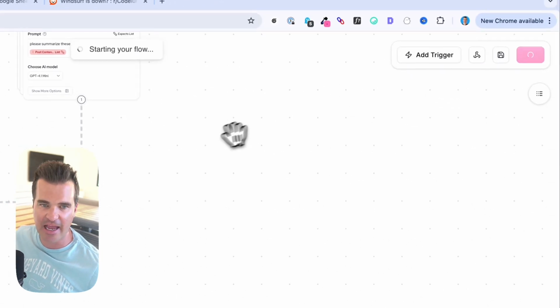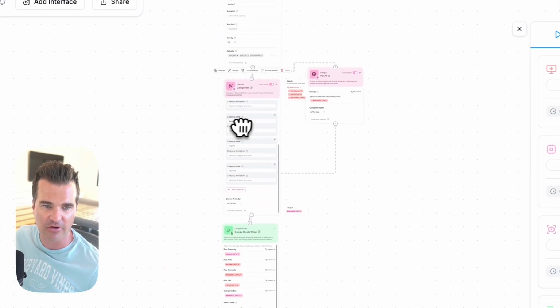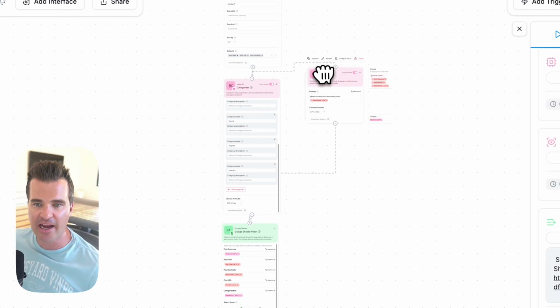So let's just run it again from scratch. And again, what it's going to do is it's scraping Reddit. It's going to categorize those posts. We're going to use an AI node to summarize them. And we can see it's already successfully added it.